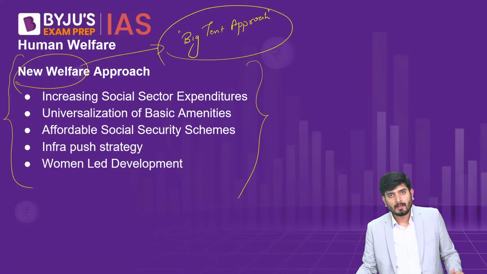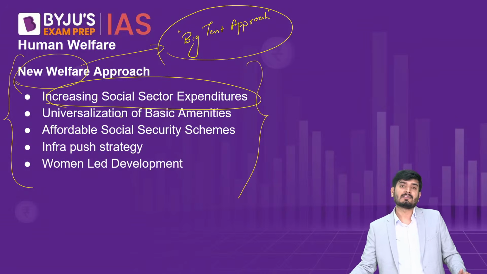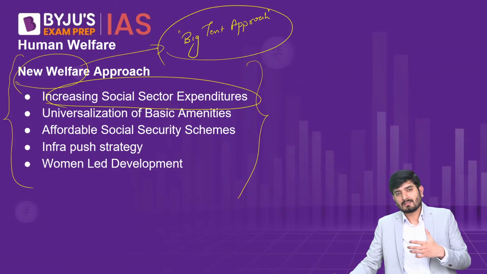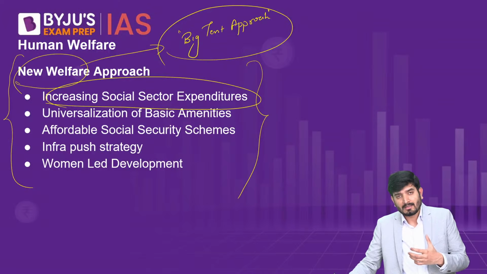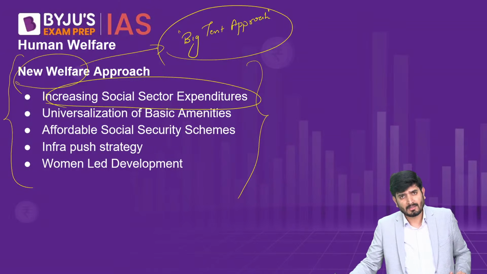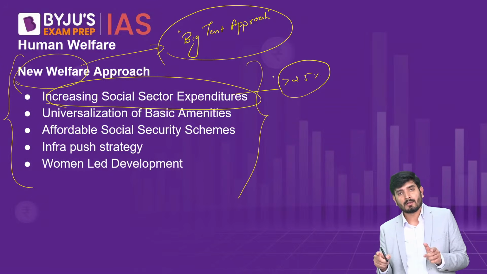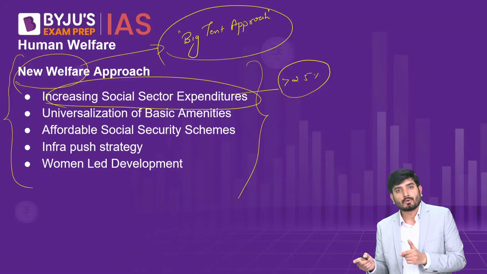If you see the points here, you can see that government expenditure on the social sector is continuously increasing. So increasing social sector expenditure is ensuring that welfare provisions are being provided to the vulnerable or marginalized sections of society. In fact, in the last budget, more than 25% of the total expenditure of the government was towards the social sector.